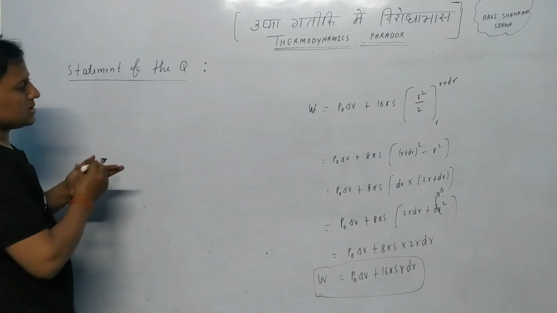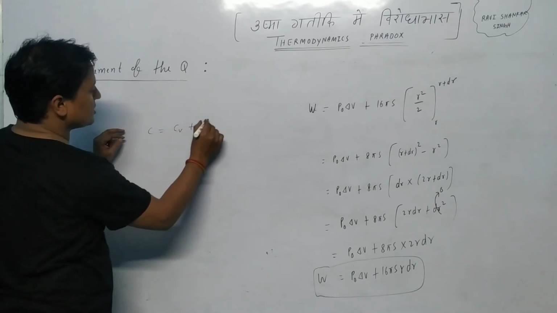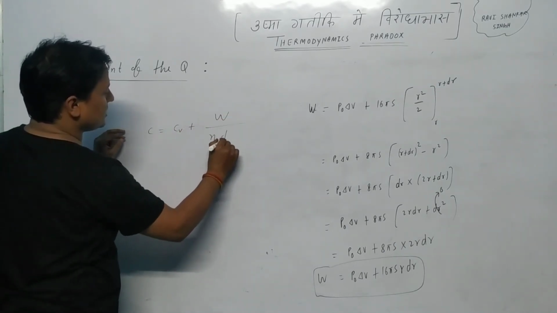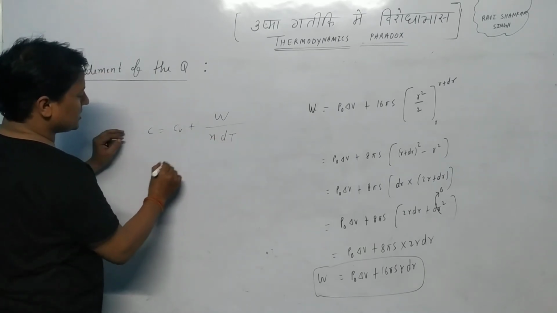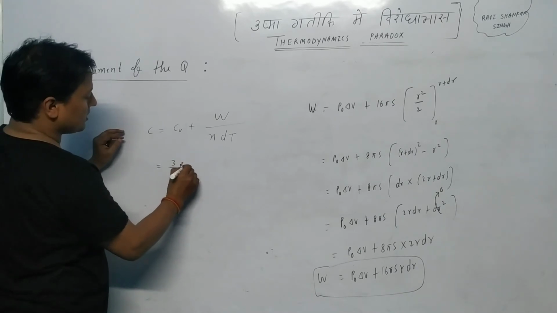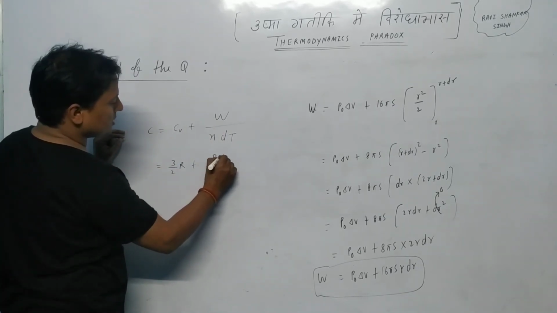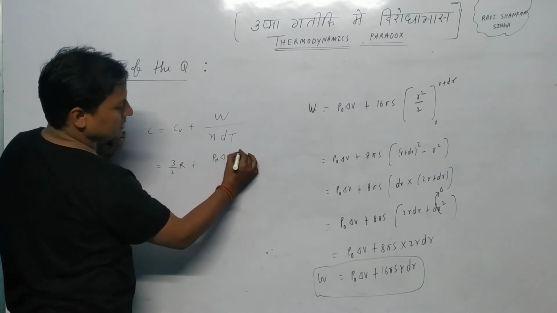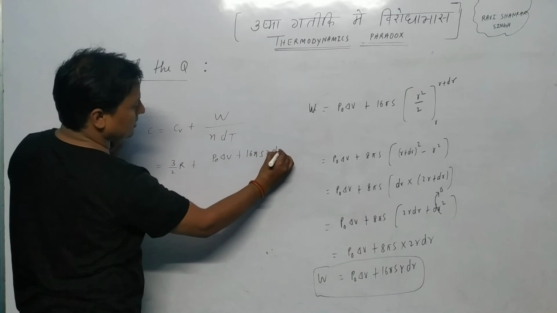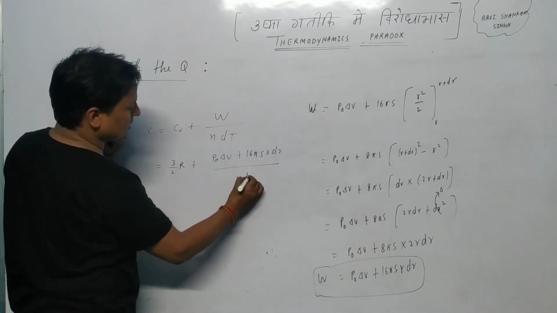So what is C? We already stated, C is Cv plus the work done by the gas divided by n dT. Cv for a monoatomic gas is 3 upon 2 R, and the work done comes out to be P naught delta V plus 16 pi S R dr, divided by n dT.